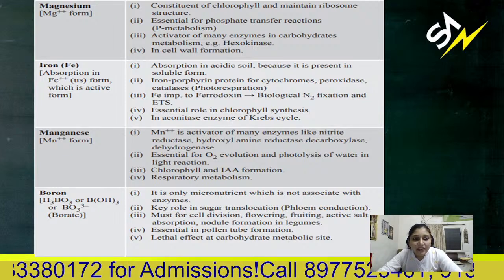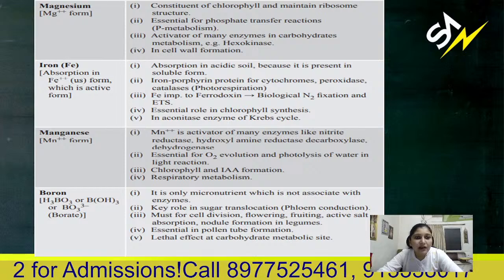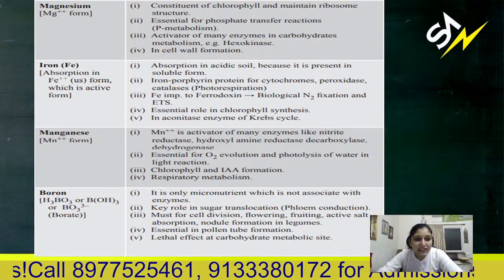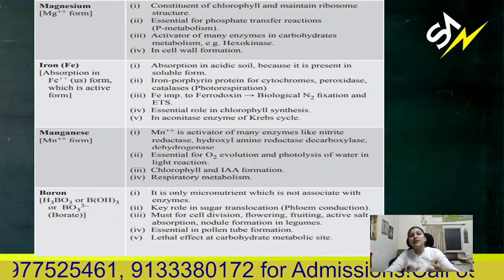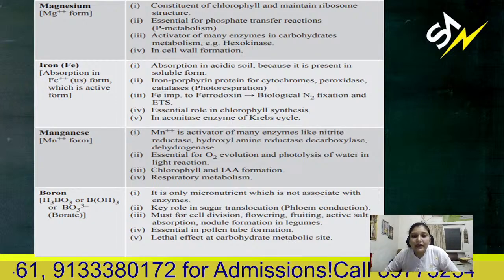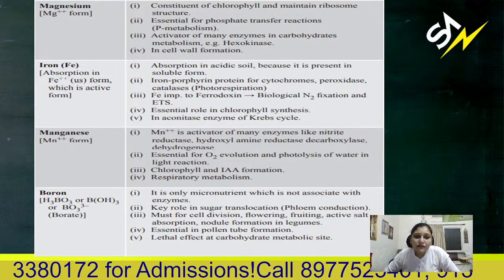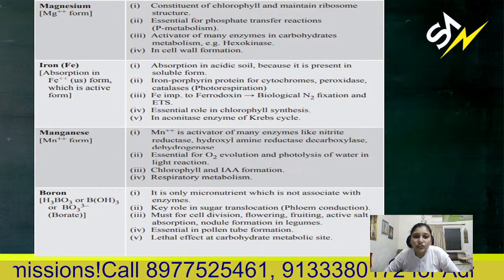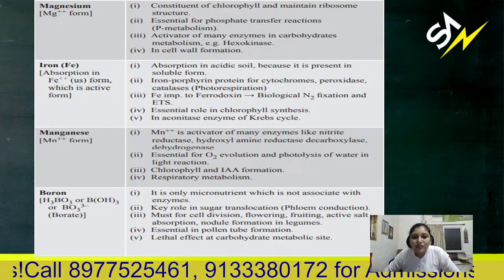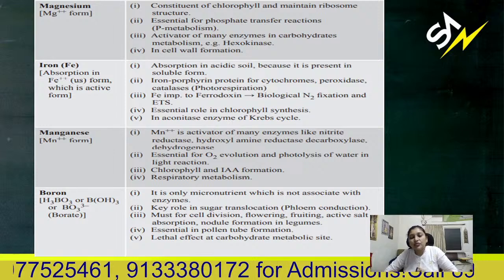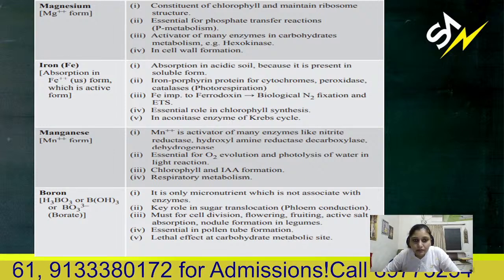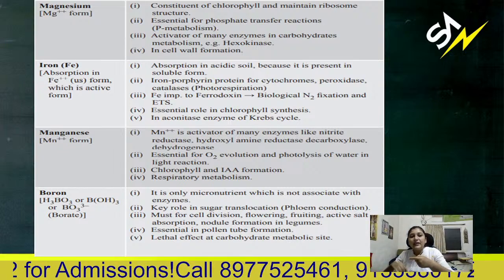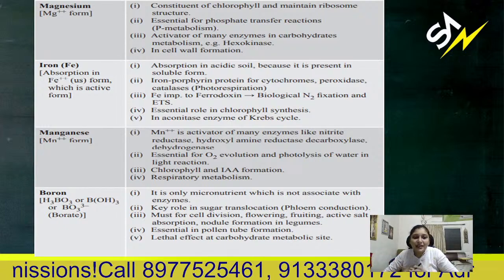Then iron, absorbed in the form of ferric ion, and ferrous is the active form. Ferric is converted to ferrous in ETS. So iron is very important in ferredoxin and cytochromes, which are involved in ETS for transfer of electrons from one electron acceptor to another. It also has an essential role in chlorophyll synthesis. For chlorophyll, magnesium is important. For chlorophyll, iron is important.